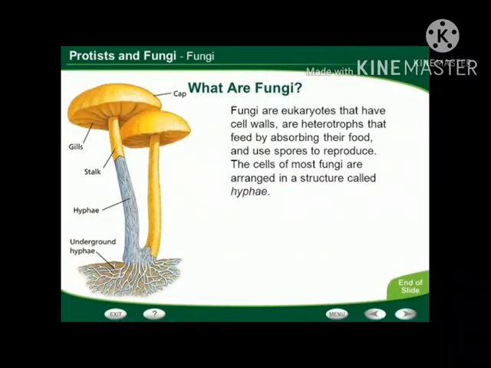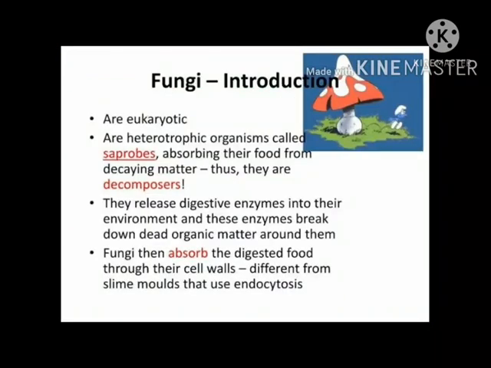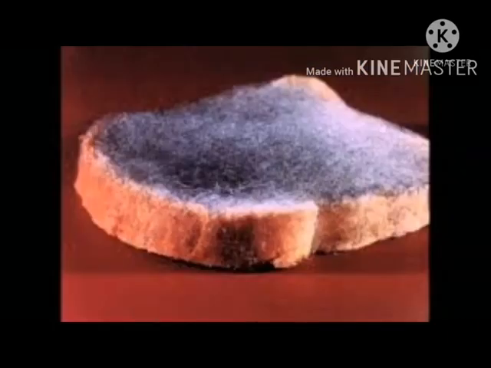Now, let us move to our third group of microbes, the fungi. They are eukaryotes and they are heterotrophic in nature. They reproduce by spores and they absorb food from decaying matter, hence they are the decomposers. They absorb their digested food through their cell walls. They are arranged in hyphae structures, for example, bread mold, yeast, etc.